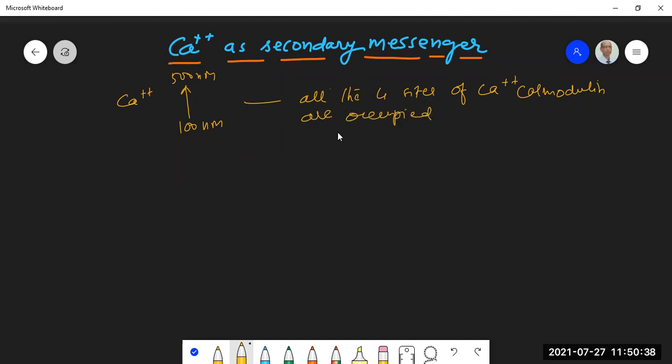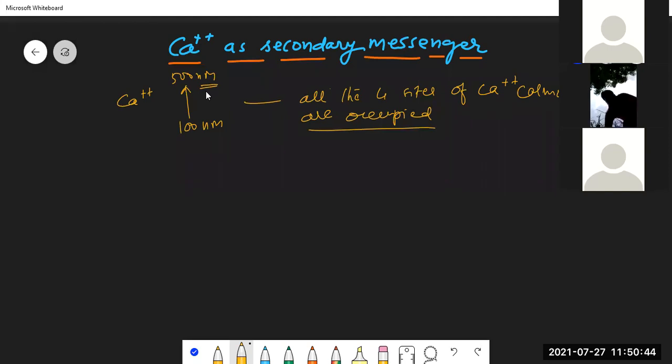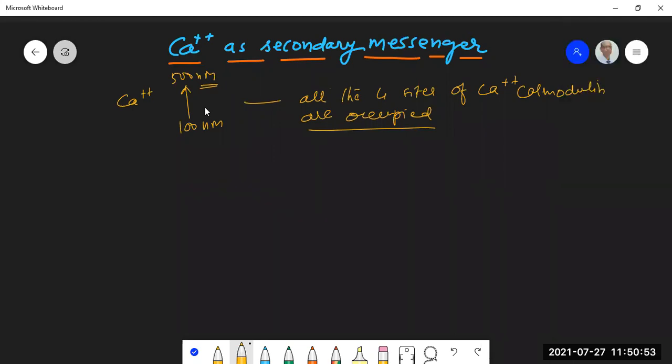This is the threshold. The calcium level has to go up to 500 nanomolar. Then only you will see that all four sites, all four EF hand motifs, are occupied by the calcium ion, and this activates the calcium calmodulin.